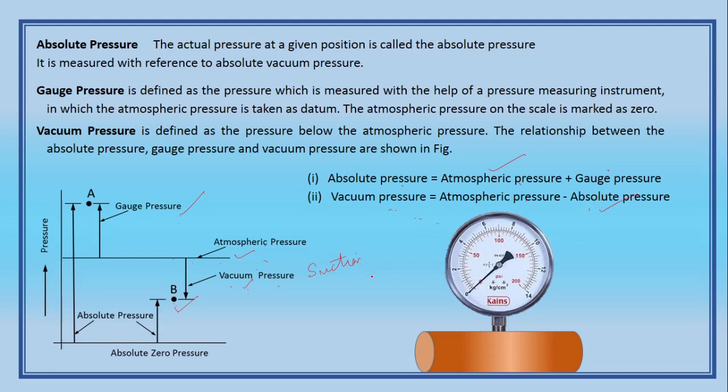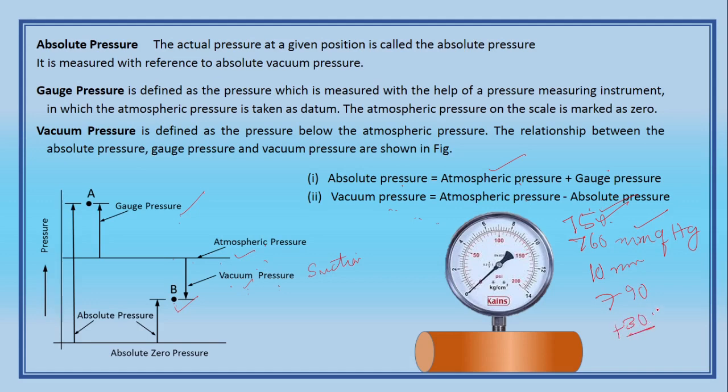And how do you differentiate by numbers? If it is 760 mm of mercury, what is this value? It is atmospheric. If it is 750, how much is it lesser? 10 mm of mercury lesser. So it is vacuum pressure. You understand? If it is 790, it is plus 30, so this is gauge pressure.